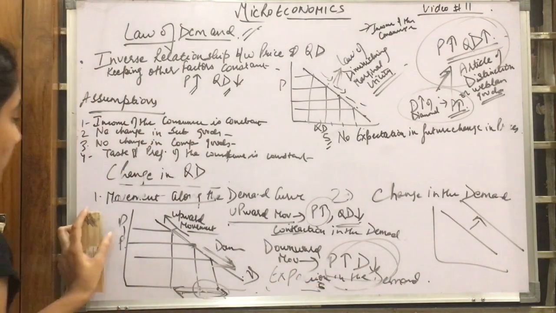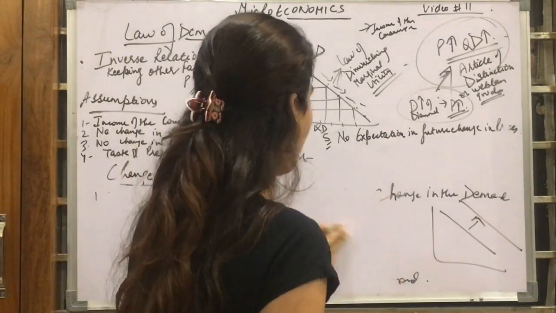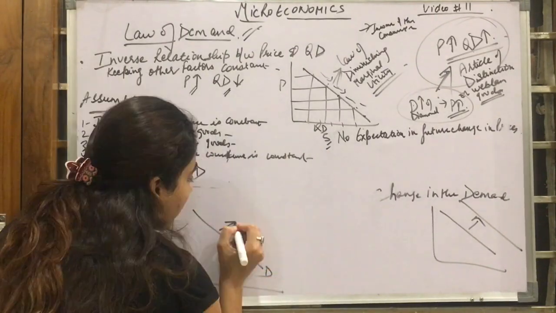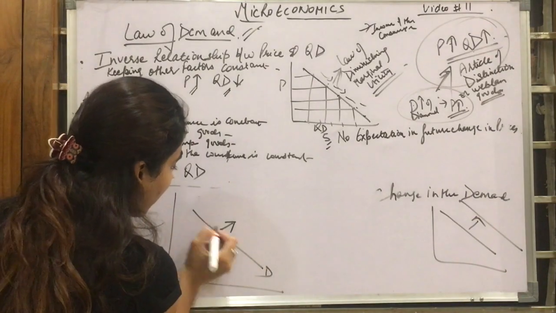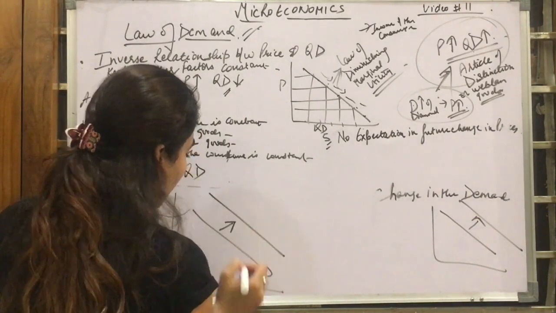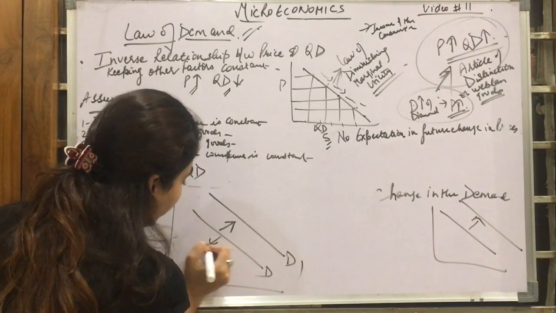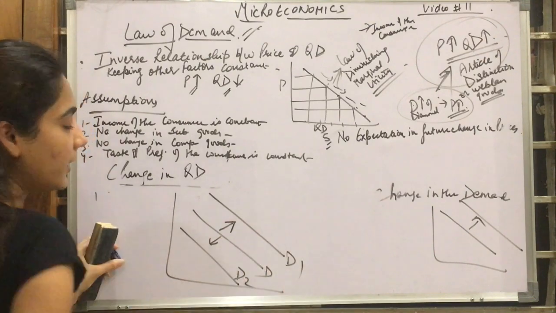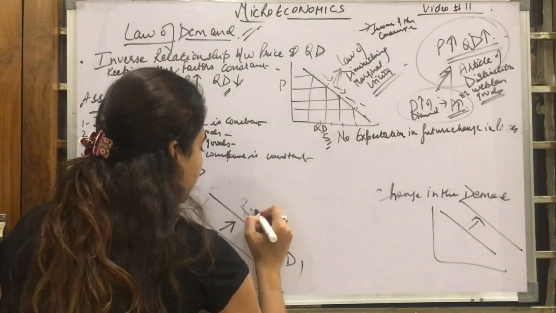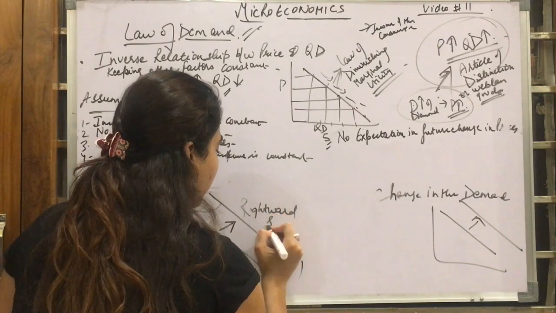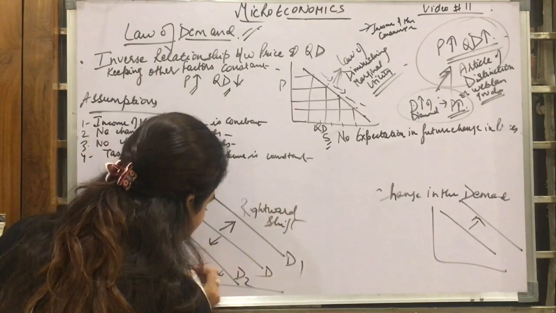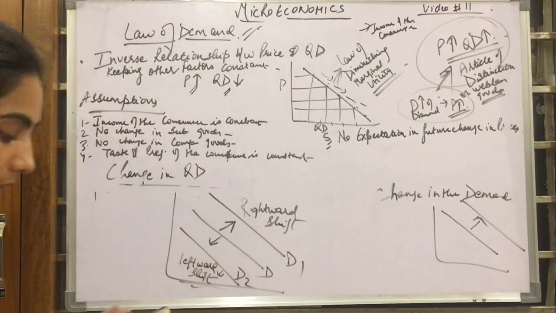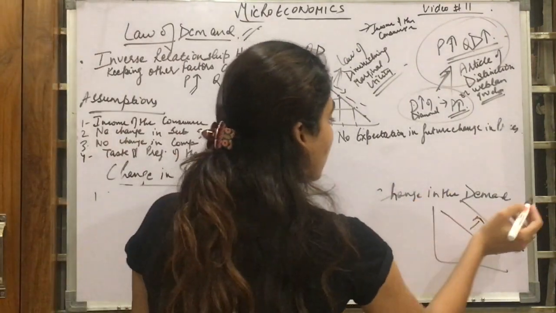Now I am rubbing this. Change in demand. That means my demand was this. Now my demand curve is changing from here to here. That means this is a rightward shift, D to D1, or it could be a leftward shift, which is D2. So my demand curve is changing either rightwards or leftwards. There are two types of shifting in the demand: change in the demand or shift in the demand.